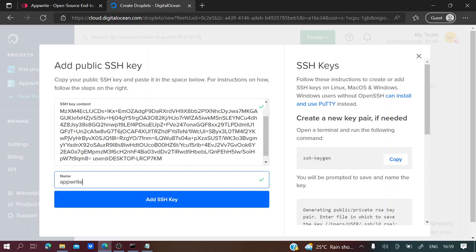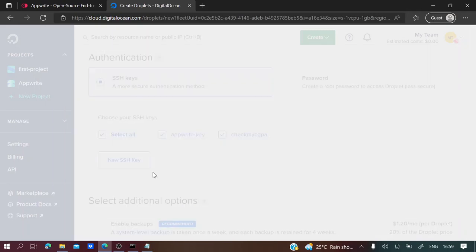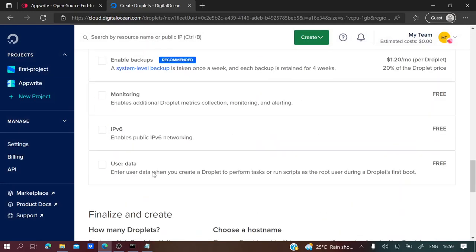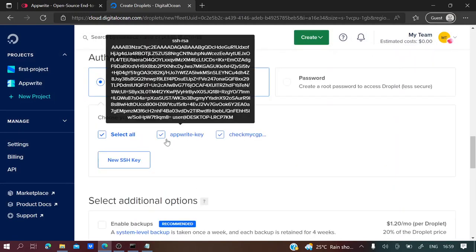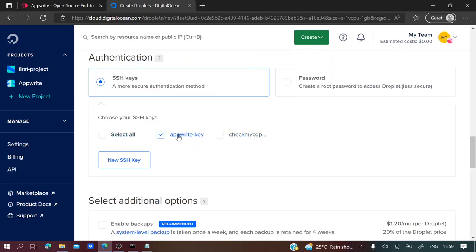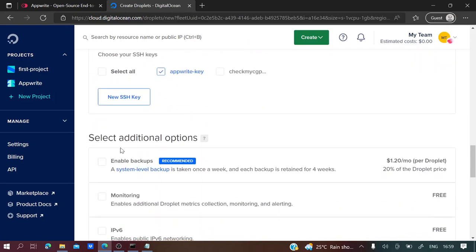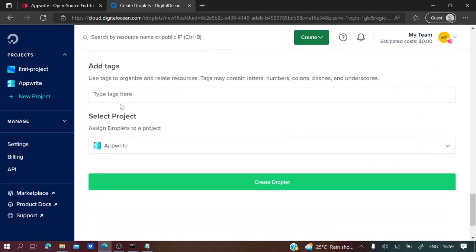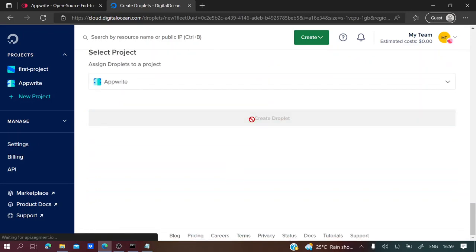I'll set this as Appwrite key. And you can select this Appwrite key. And then yeah, that's it, and click on create droplet.